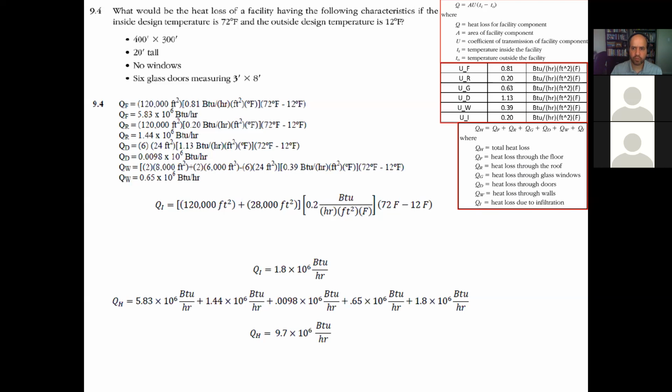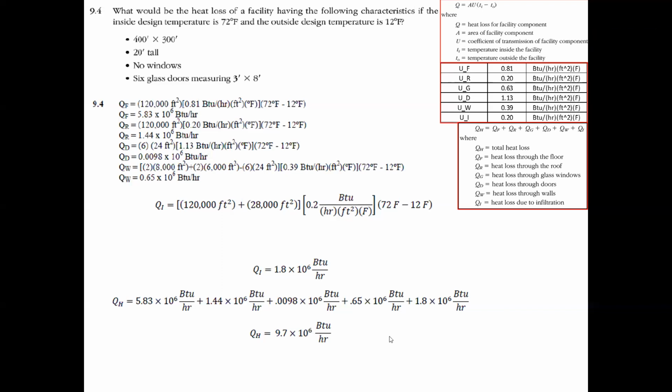So for this particular case, we need these coefficients. The formula to compute the heat loss for each one of those pieces of the facility is Q equals A U times (Ti minus T0), which is the difference in temperature.